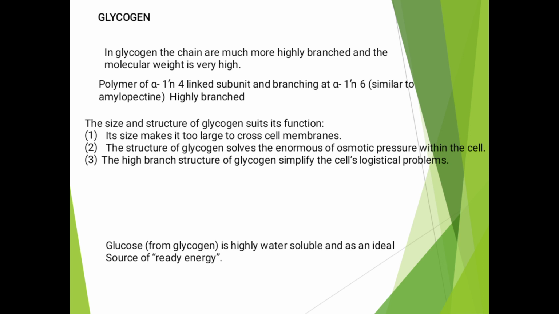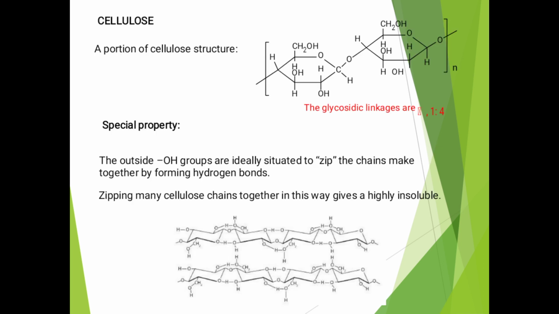First, the size makes it too large to cross cell membranes. Second, the structure of glycogen solves the problem of osmotic pressure within the cell. Third, the highly branched structure of glycogen simplifies the cell's metabolic problems. The glucose from glycogen is highly water soluble and an ideal source of ready energy.